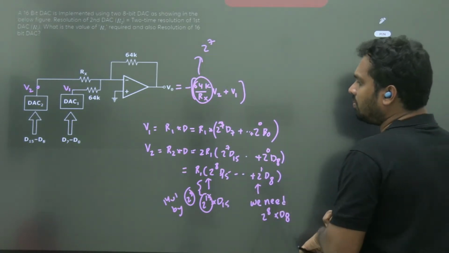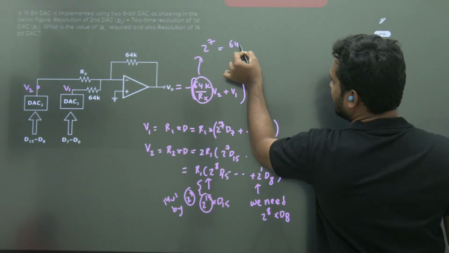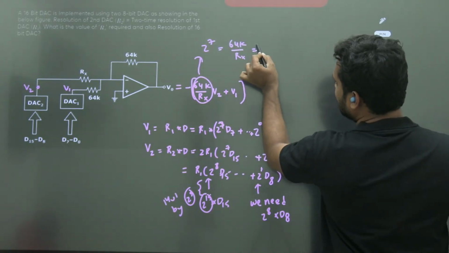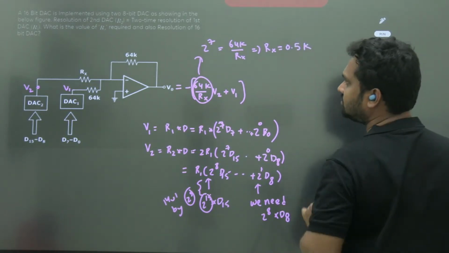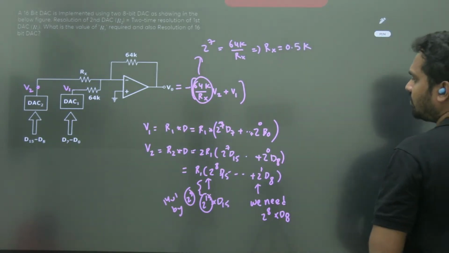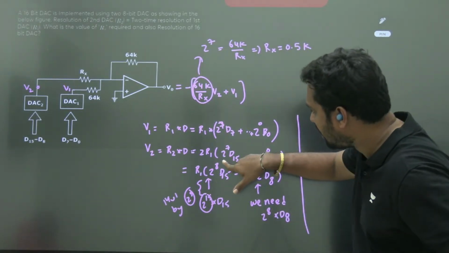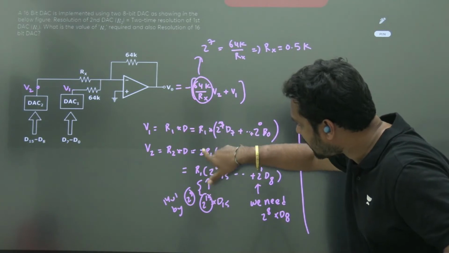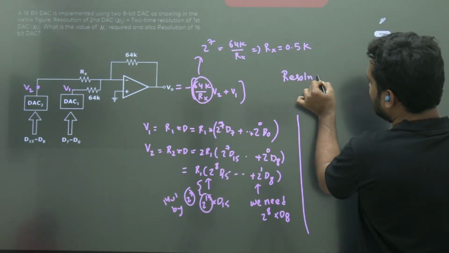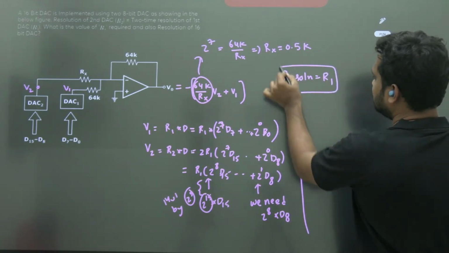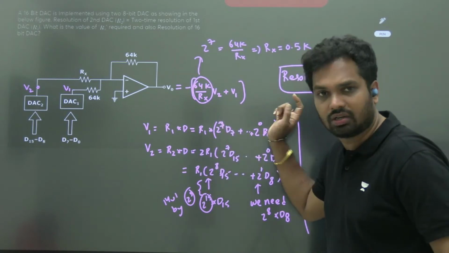will do my job. Then what I need to do is, so that is 64K by Rx, from the Rx is equal to 0.5k. Okay, that is done. And after getting the expression, you see what is the common you can take is R1. So the final resolution is equal to R1, because the expression is with respect to R1, right?